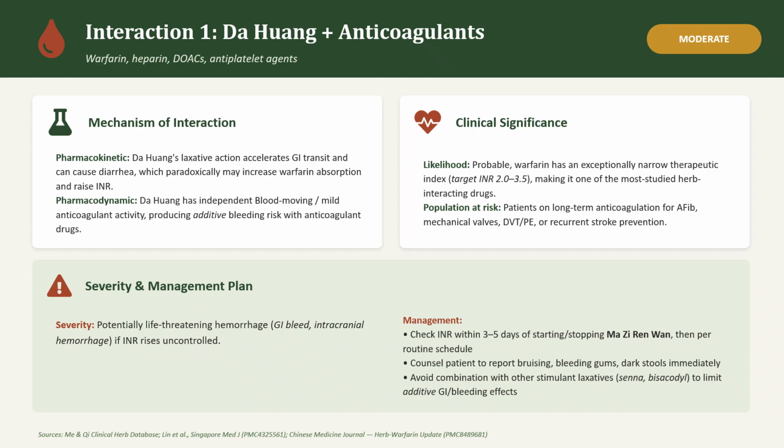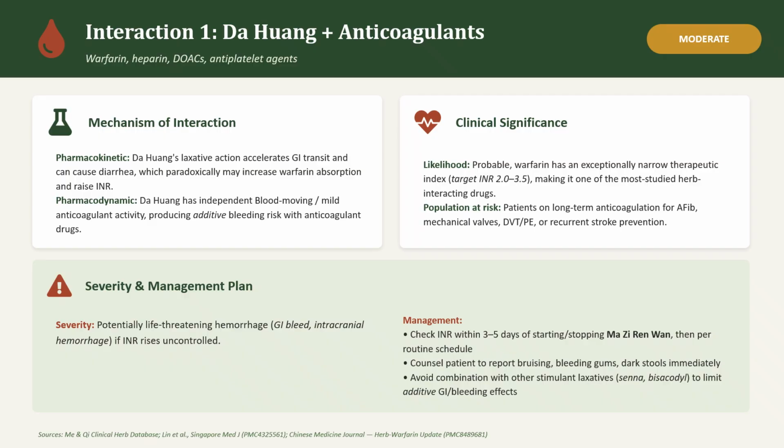Moving on to clinical significance. The likelihood is probable. Warfarin has an exceptionally narrow therapeutic index, so the target INR is 2.0 to 3.5, making it one of the most studied herb-drug interactions. The population at risk are patients on long-term anticoagulation for AFib, mechanical valves, DVT-PE, or recurrent stroke prevention. As we move on to the severity: potentially life-threatening hemorrhage if INR rises uncontrolled.